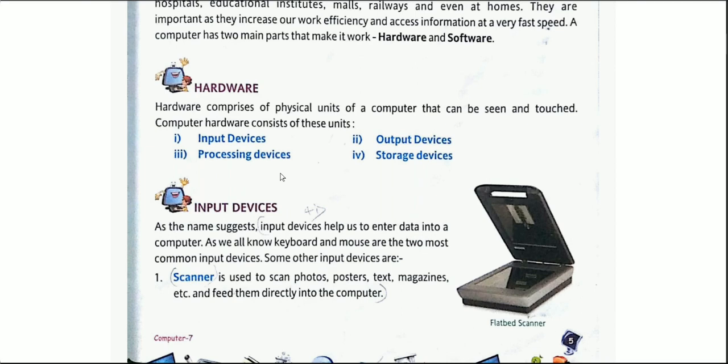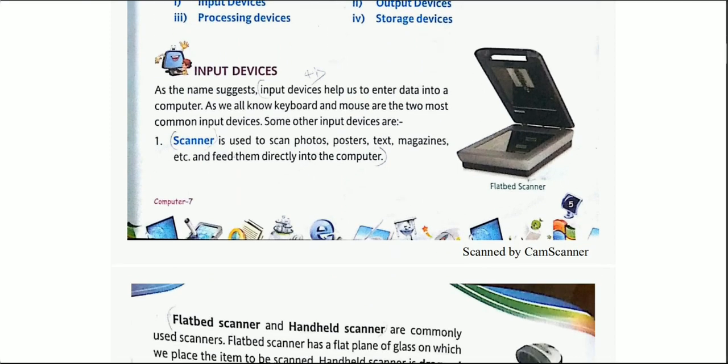So let us start with the first one, that is input devices. As the name suggests, input devices help us to enter data to a computer. When we are about to enter something in our computer, then we make use of input devices.